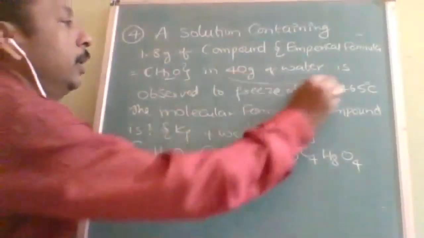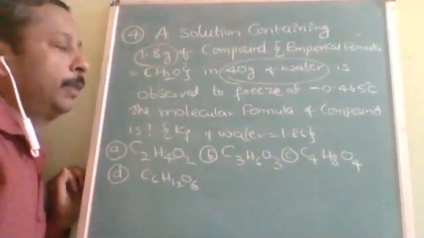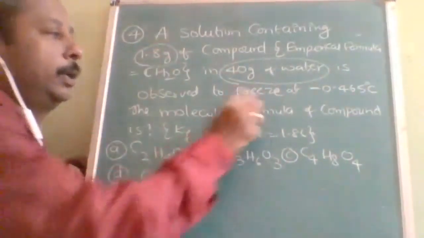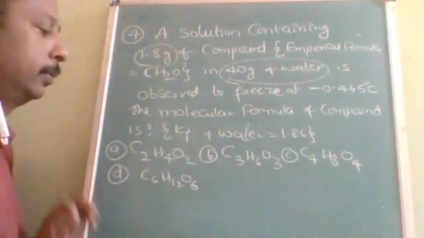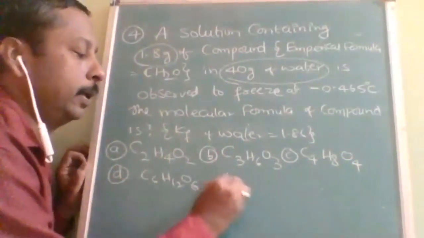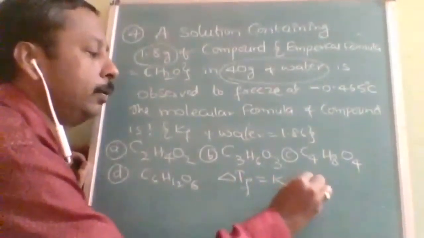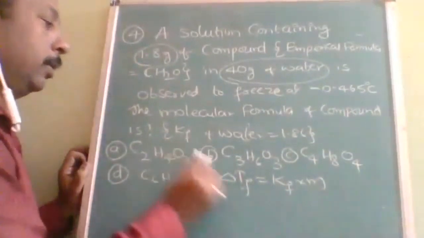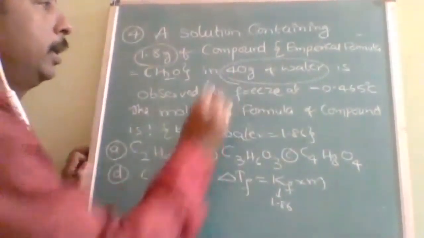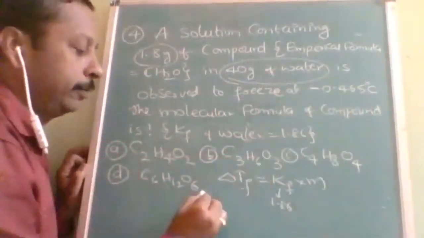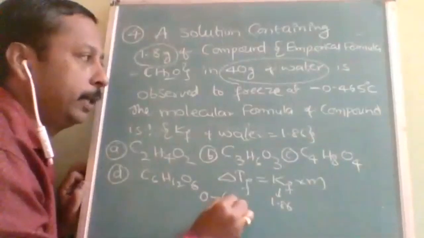40 grams of water is the mass of solvent, 1.8 grams of compound is the mass of solute. The question is about freezing point, so molality. I will write delta Tf is equal to Kf into molality. Kf is given as 1.86. Delta Tf will be 0 minus of minus 0.465, where 0 is the water freezing point.